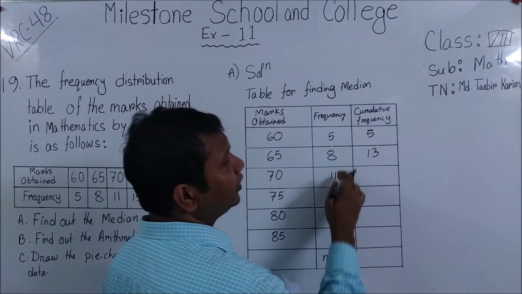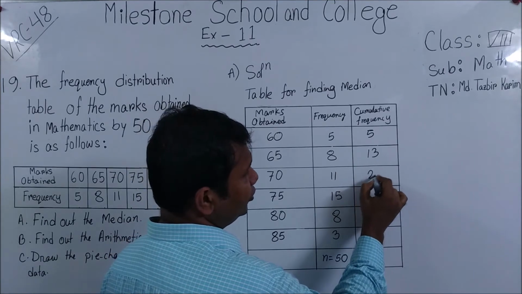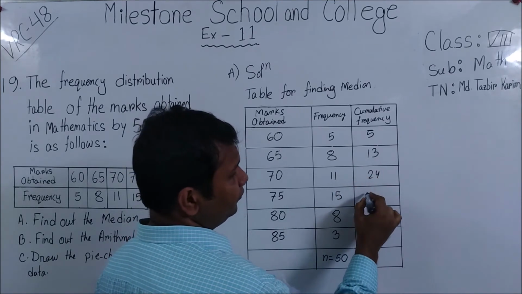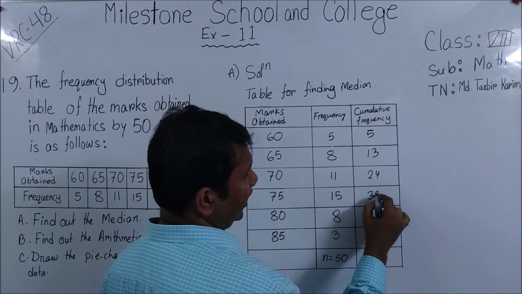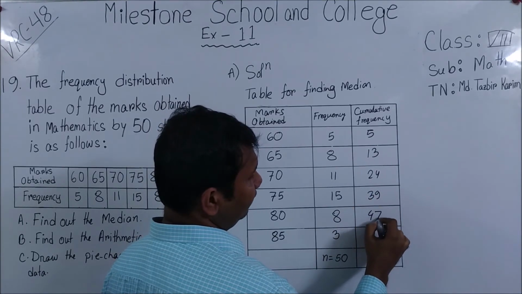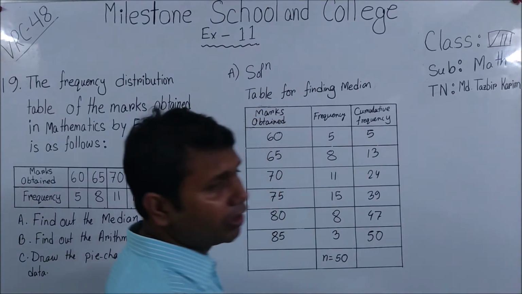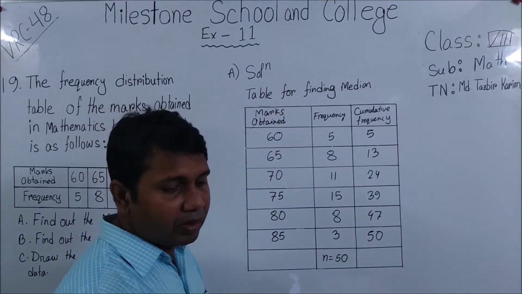So you have to add all the previous numbers. So together it is 13, 13 plus 11, you can say 24, 24 plus 15, you can write that is 39, 39 plus 8, that is 47, 47 plus 3. So this is our cumulative frequency. Okay.